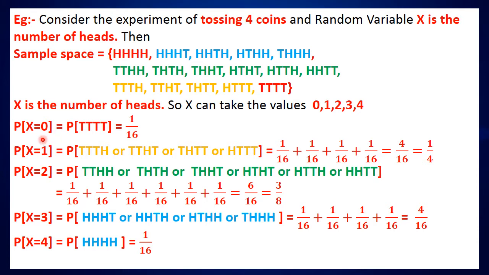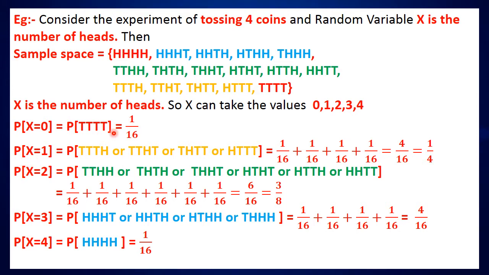Now we will calculate the probabilities of each value. That is, P of X equal to 0 means when the variable takes value 0, then the corresponding probability. X equal to 0 means all 4 coins show tail. So P of TTTT: how many favorable outcomes are there in this sample space? Only 1. And there are total 16 outcomes. So the probability, by the definition, is 1 upon 16, that is number of favorable outcomes upon total possible outcomes, 1 upon 16.